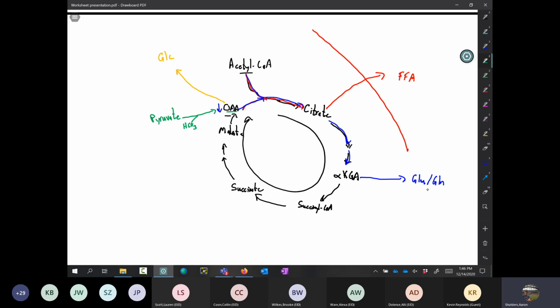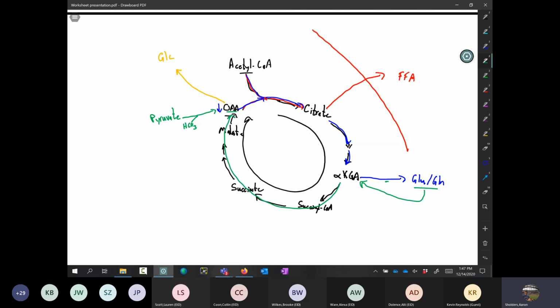Another way to do this is to do the exact opposite of what's stated down here, and this is one of the more common ways. The two that I'm really going over are pyruvate carboxylation and the breakdown of glutamine and glutamate to alpha-ketoglutarate. These two amino acids are really abundant in our tissues. Break them down into alpha-ketoglutarate, and that will then produce oxaloacetate through this pathway. It's reintroducing something to the pathway. There are other ways to do this, but those are two very common ways to get oxaloacetate concentration back up to level.